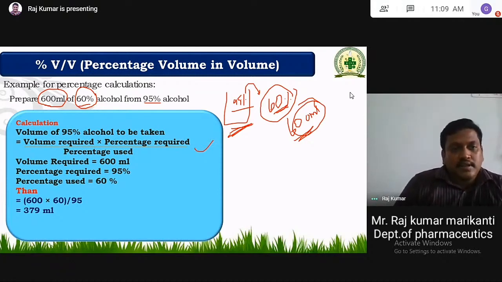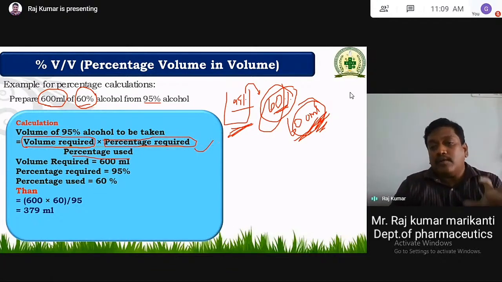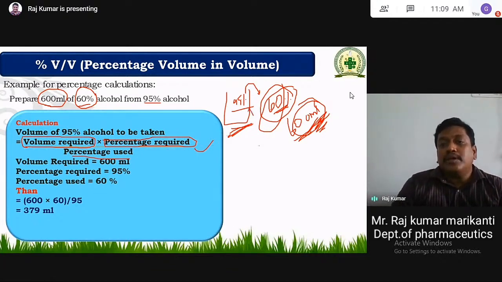So first thing is volume required. How much volume do you require? 600. The question told you to prepare 600 ml, then volume required is 600. Then percentage: how much percentage did the question tell you to prepare? The question told you to prepare 60% alcohol, then the percentage will be 60%. And percentage used: from which concentration do you have to prepare? From 95% you have to prepare.